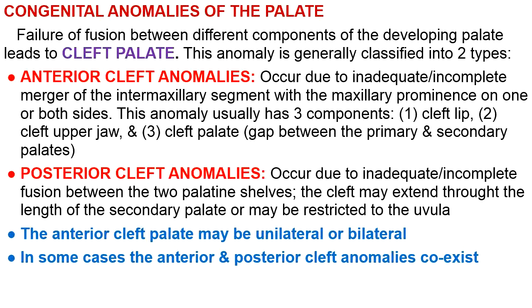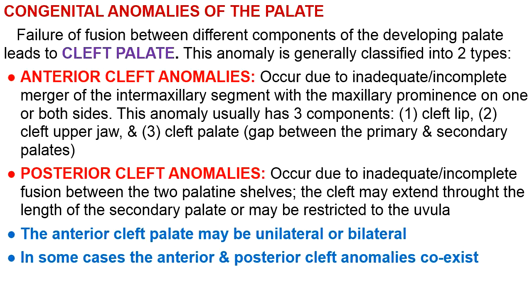Next, congenital anomalies of the palate. They are the cleft of the palate, because the palate is formed in a complicated way. It is formed from the primary palate, then the secondary palate itself is formed by two shelves.